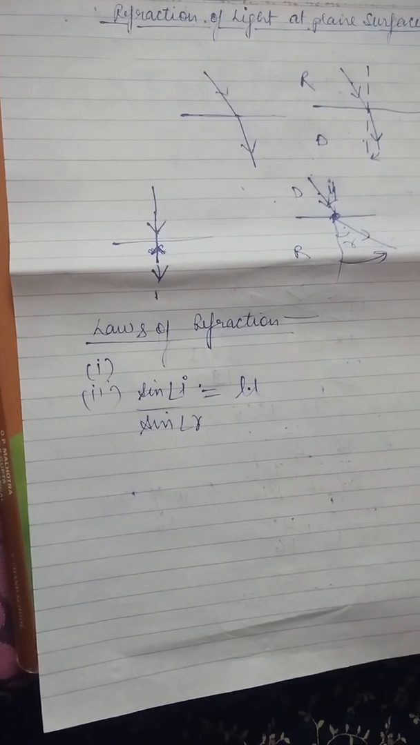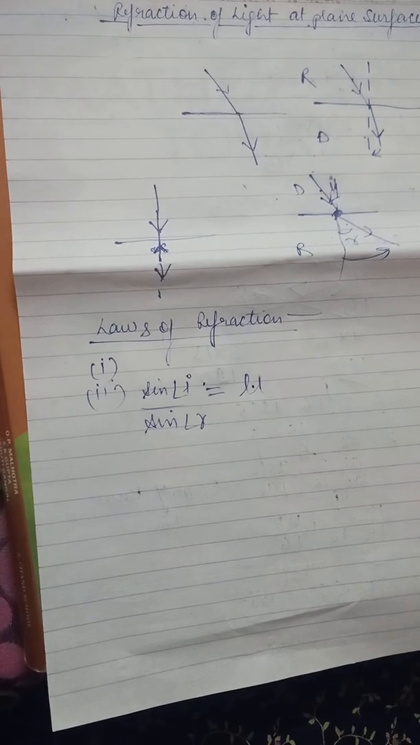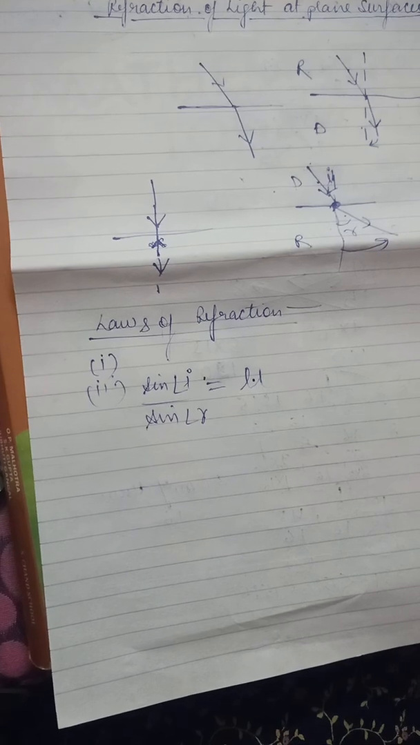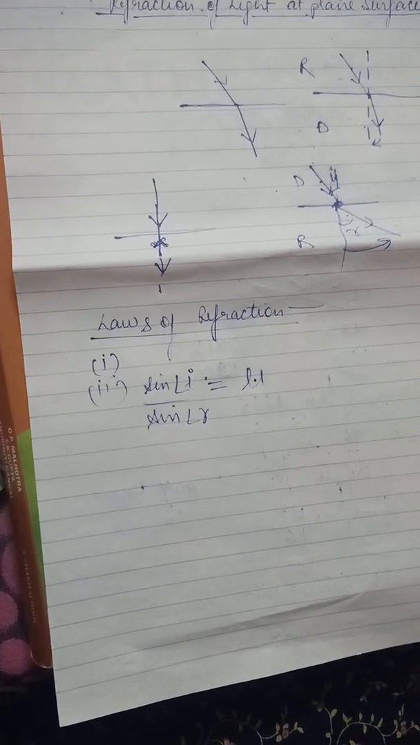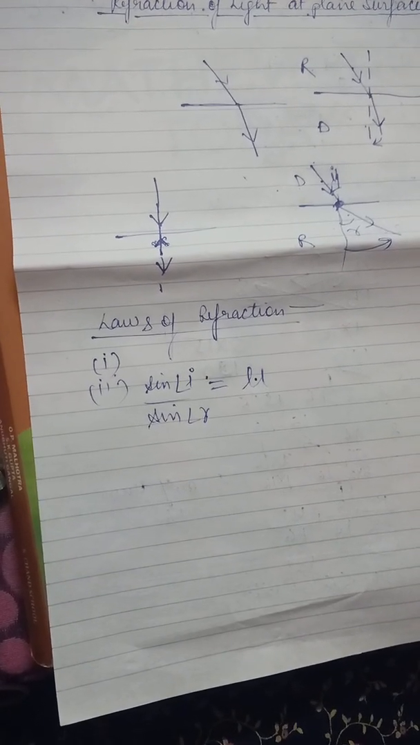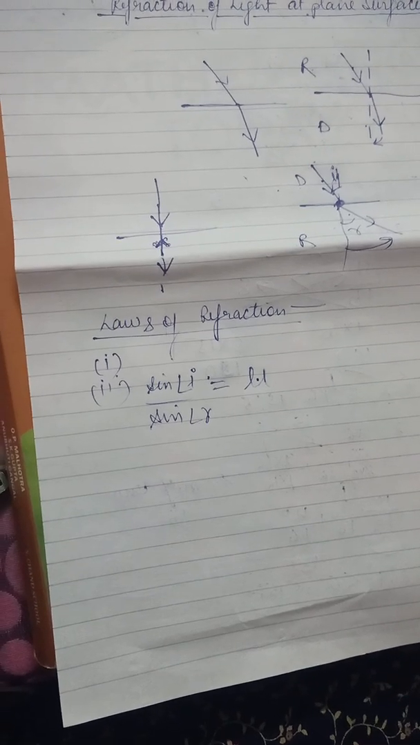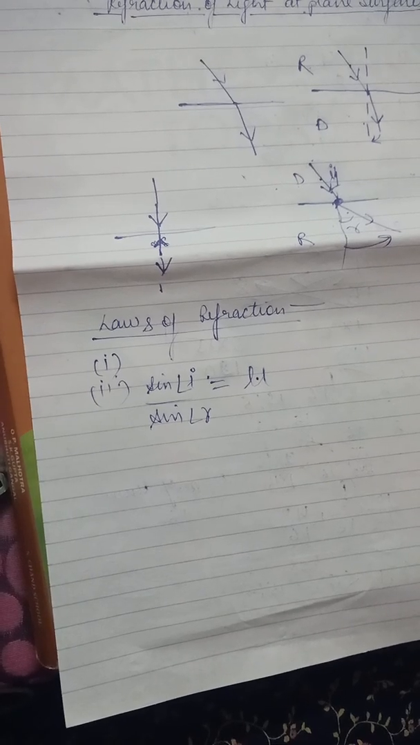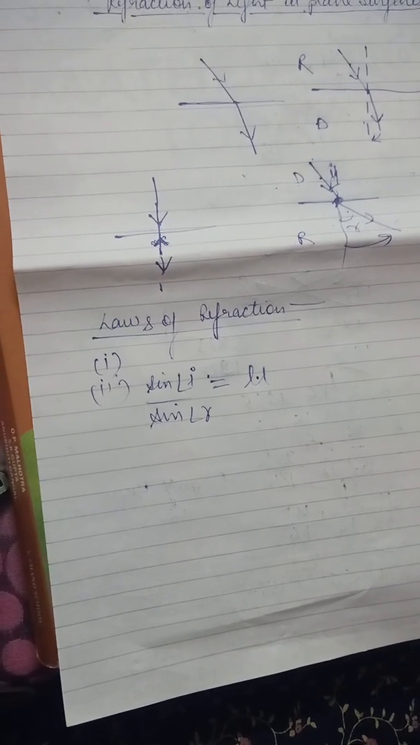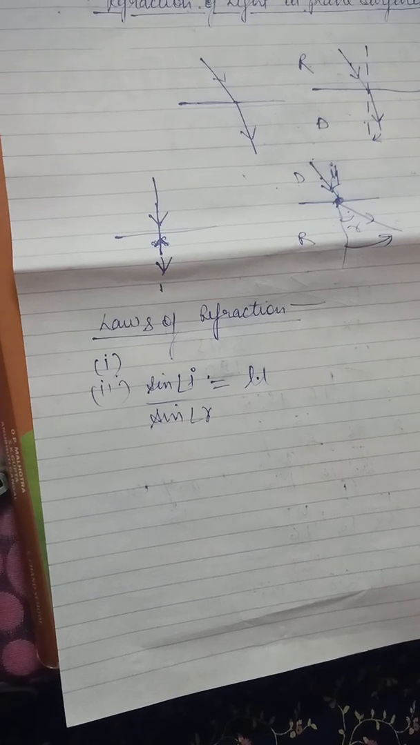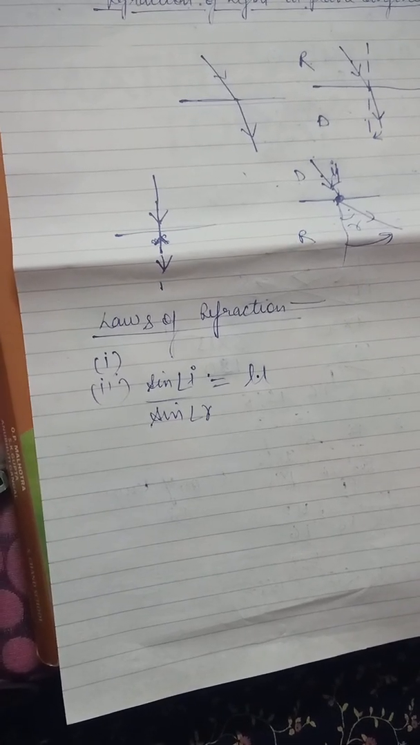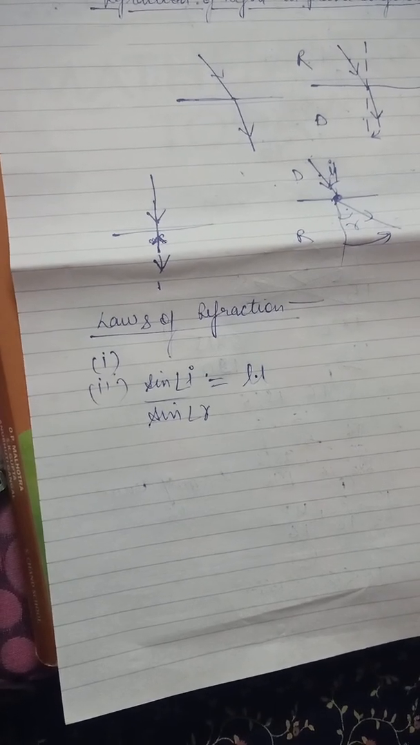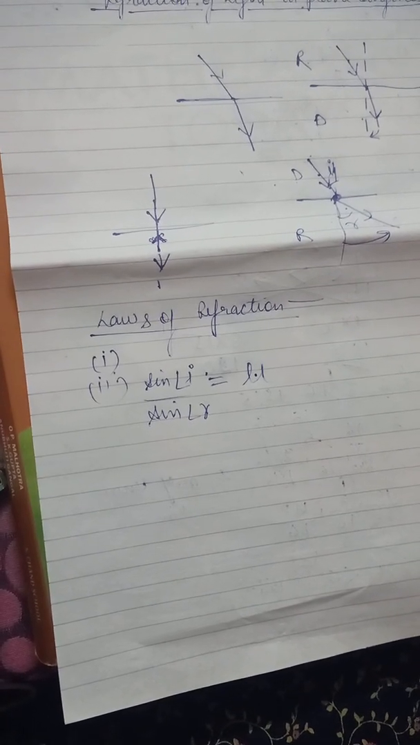And third is the wavelength. The speed of light in a medium is related to the wavelength. So speed is directly related to the wavelength. So if frequency is f, wavelength is lambda. We know that v is equals to f lambda. So lambda is equals to v by f. So when the light passes from rarer to denser medium, the wavelength decreases because the speed decreases. It is directly proportional. When it moves from denser to rarer, wavelength increases because the speed increases.